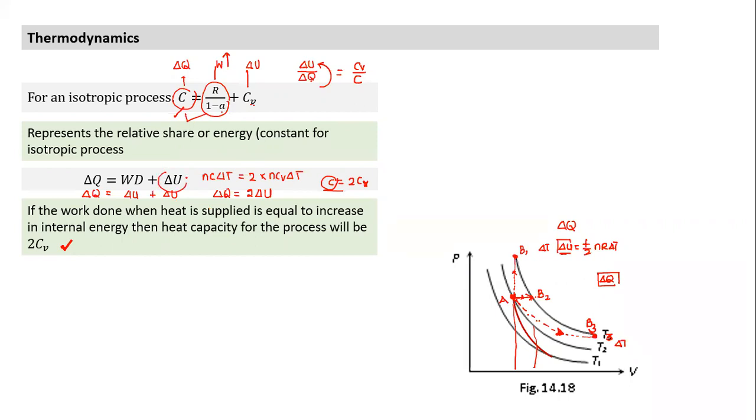But whichever process has the largest work done, delta Q will be the largest. In which case is the work done largest here, A to B2 or A to B3? In the case of A to B3, this is the work done. So which process will have the highest value of delta Q? The third process. If delta Q is highest, the molar heat capacity will be largest for the third process.